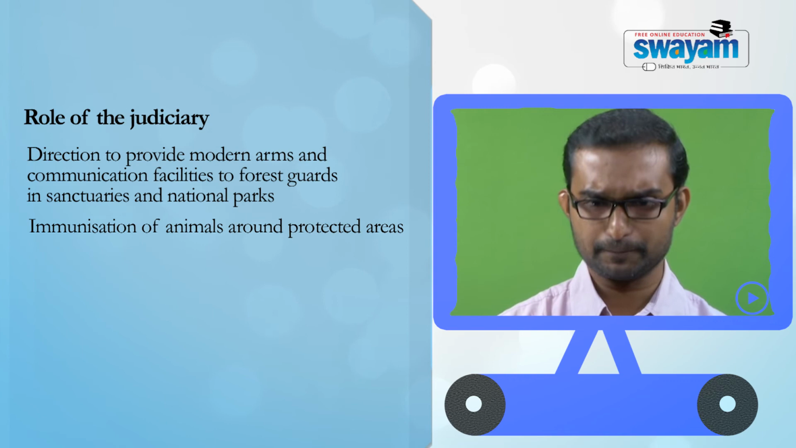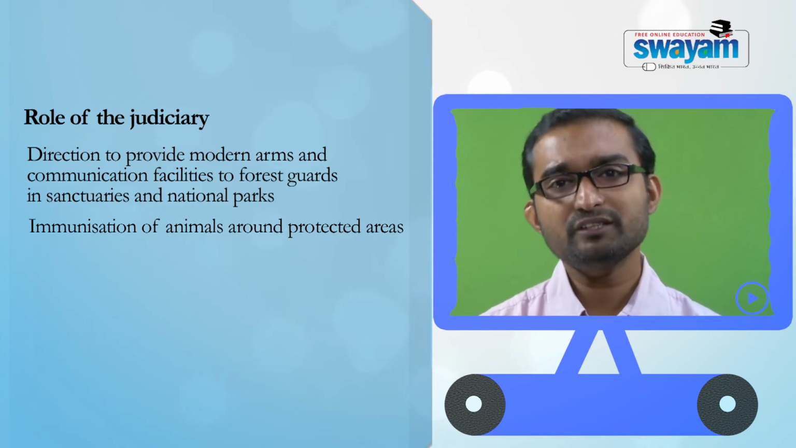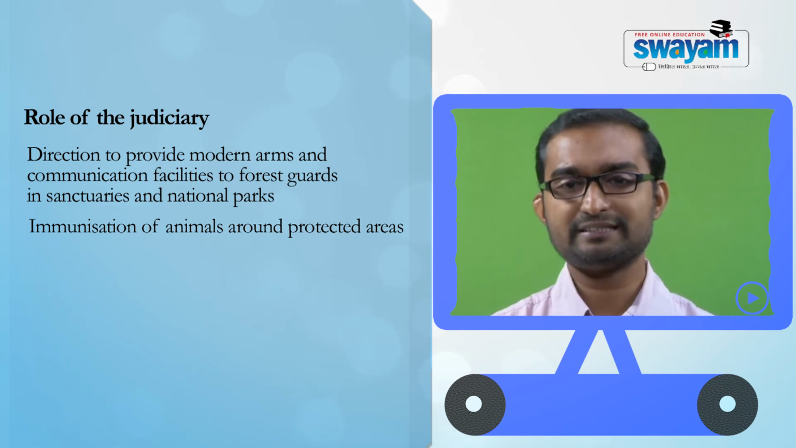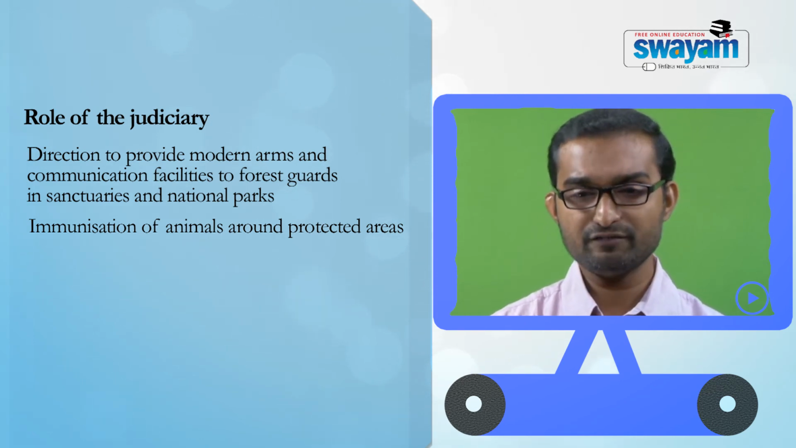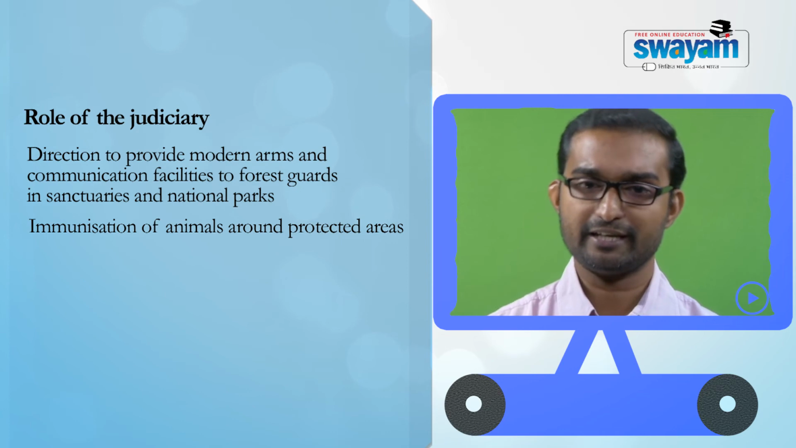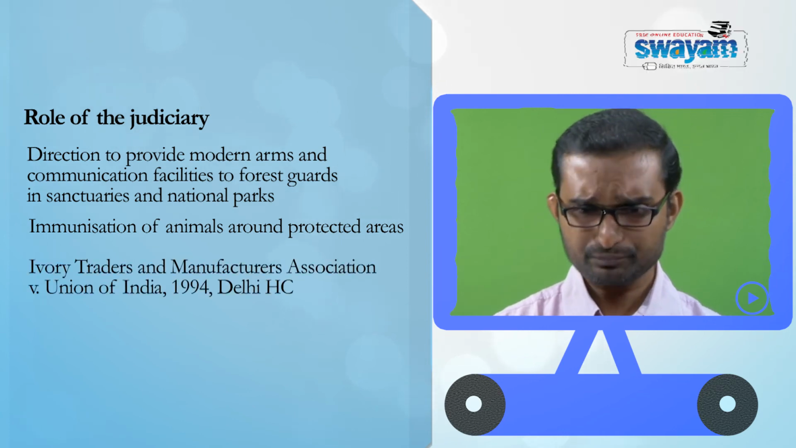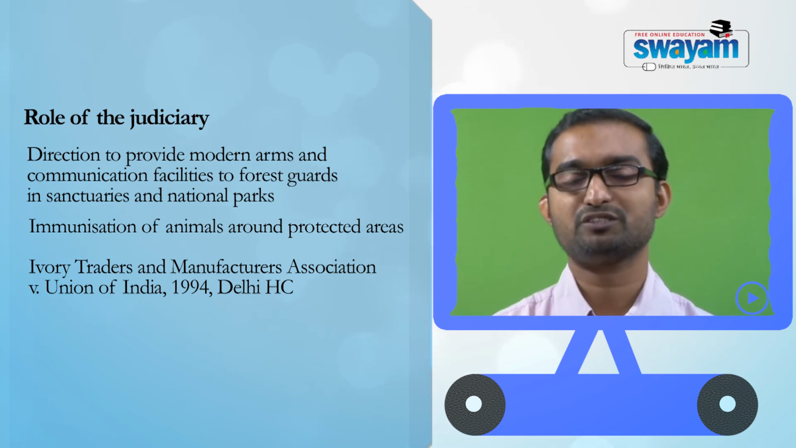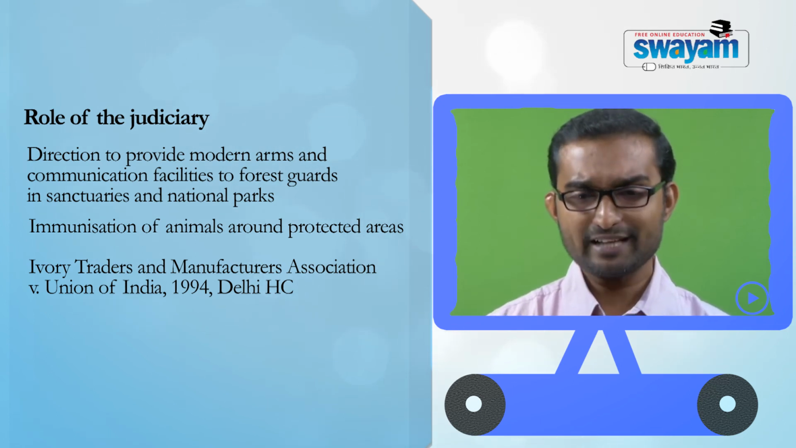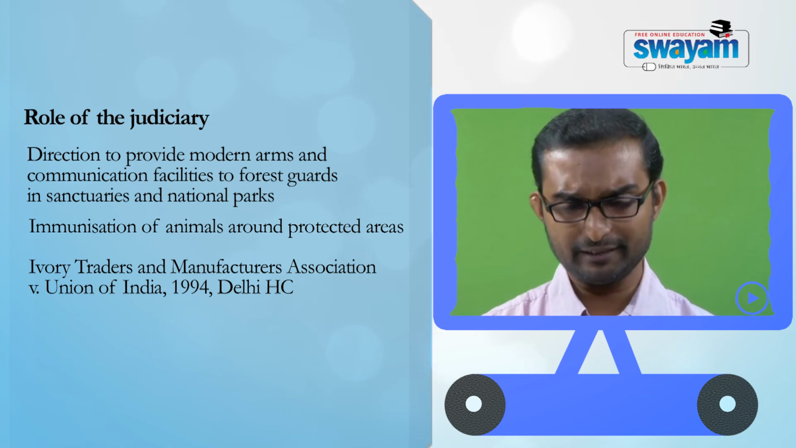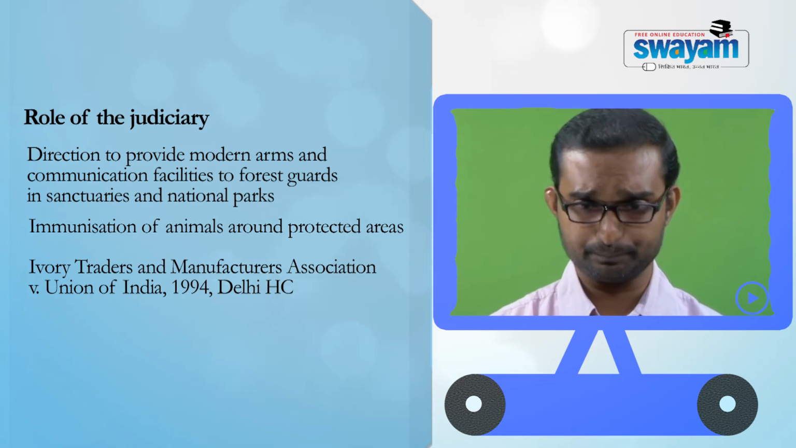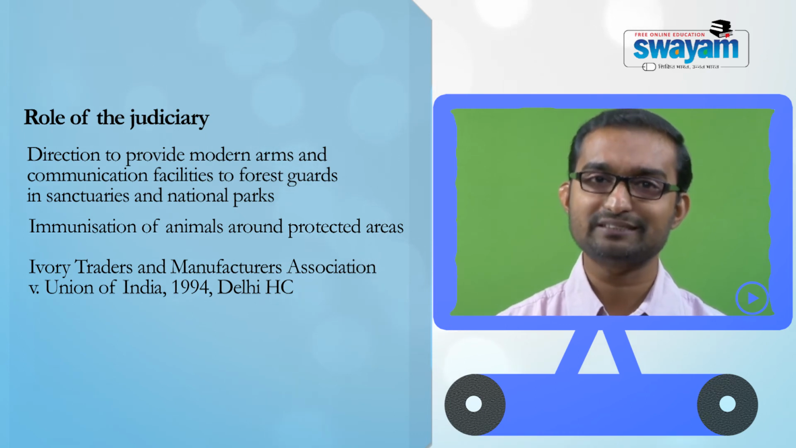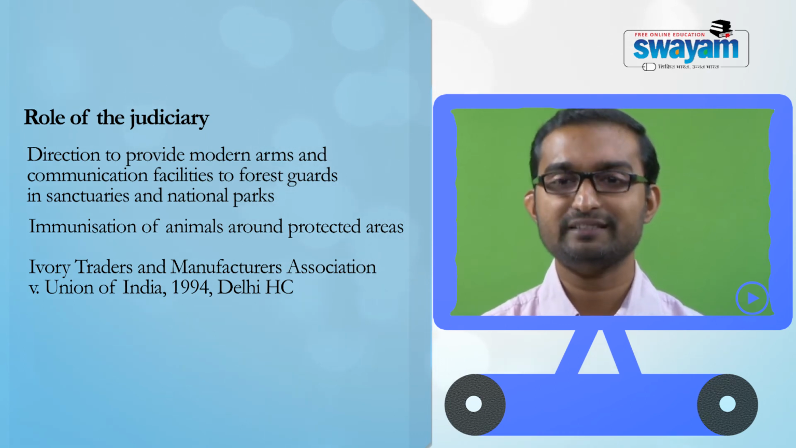Another controversial issue where the judiciary played a significant role is the case of trade in wildlife. The major issue in this context was wildlife protection versus freedom of trade, because, as we had already mentioned, trading in wildlife is a lucrative business, and this was identified as one of the major reasons why wildlife is facing extinction.